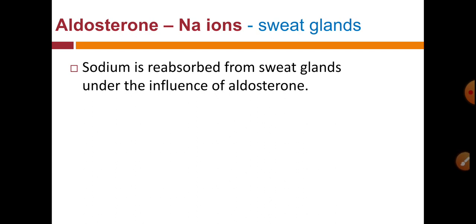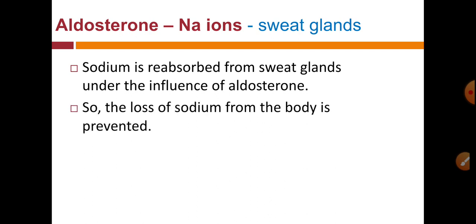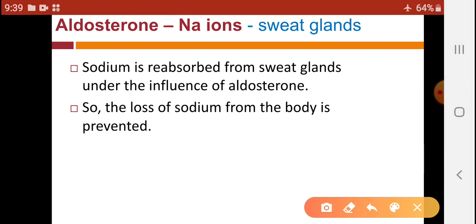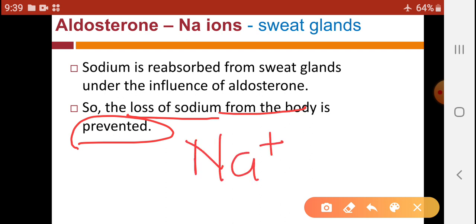In the sweat glands, sodium is reabsorbed under the influence of aldosterone. That means when aldosterone is secreted in excess, there is a lower sodium concentration in our sweat, so loss of sodium from the body is prevented.